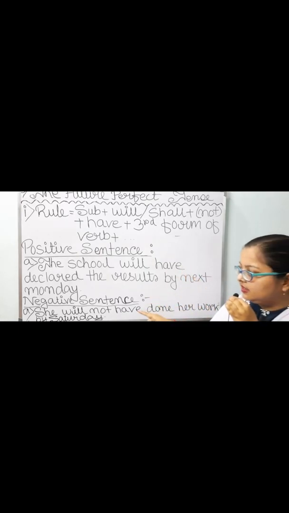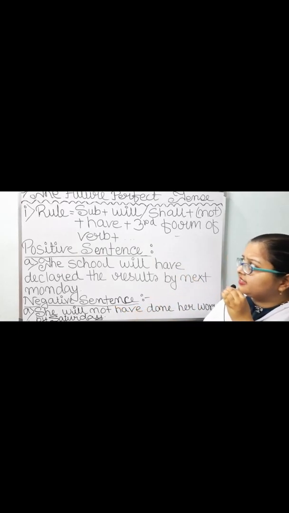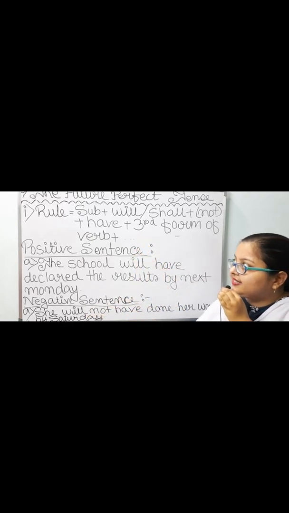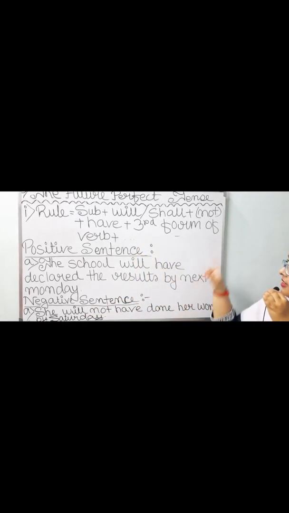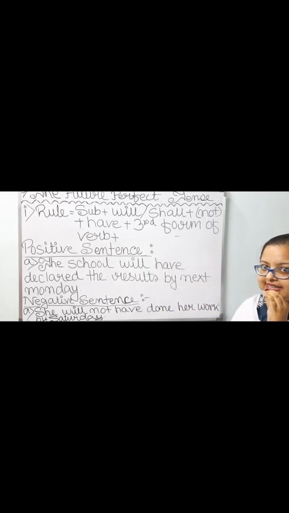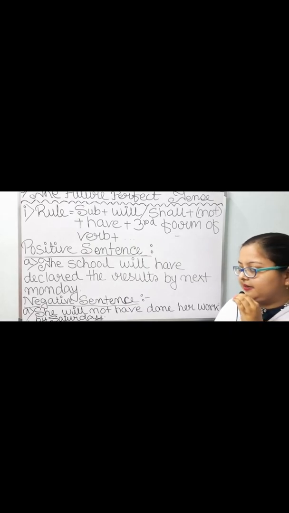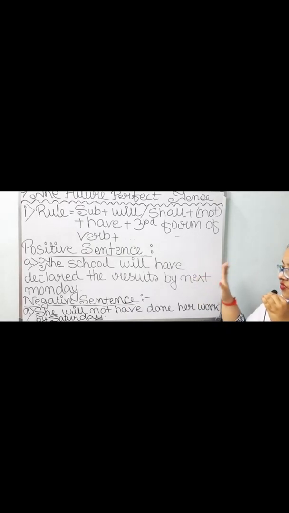Next, negative sentence. Subject she is taken, then will is taken, then not, then have, then third form of the verb do is taken. Do, did, done. Over here third form is taken, so done. Then in place of other words, her work by Saturday. She will not have done her work by Saturday.